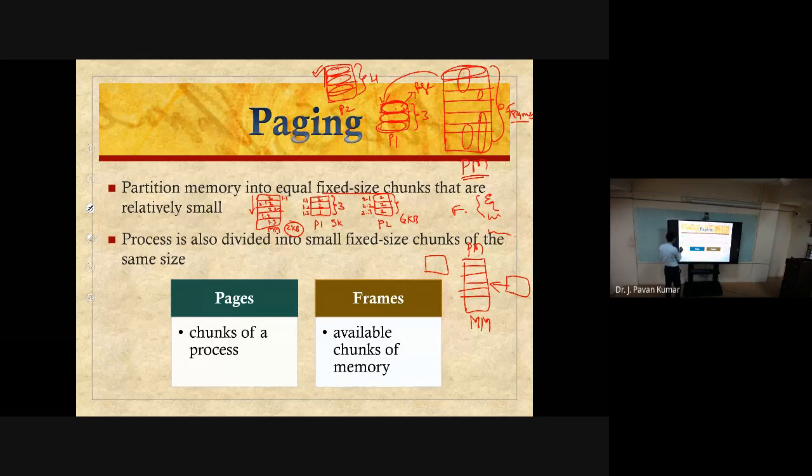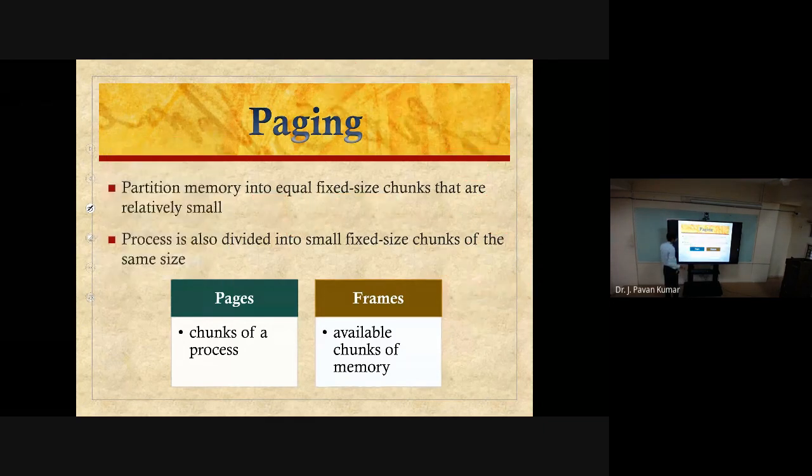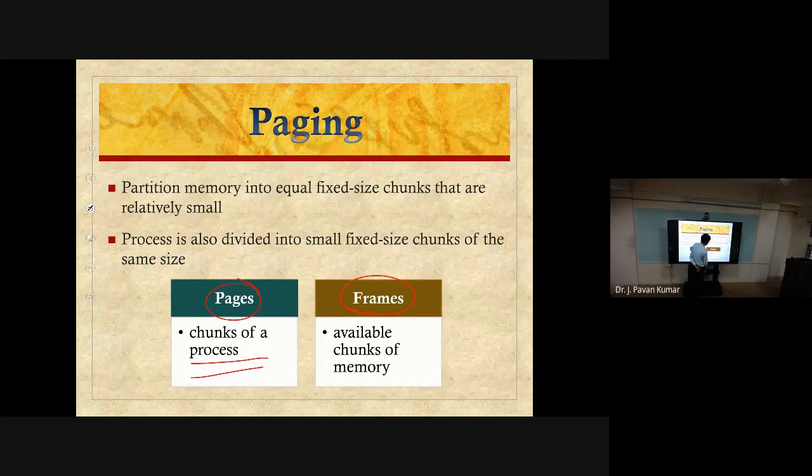Okay, so now let us consider what is meant by page. It is the partition that we make of the process, that we call a page. And what is meant by frame? It is nothing but a main memory partition. Main memory will be divided into equal fixed size chunks called frames.